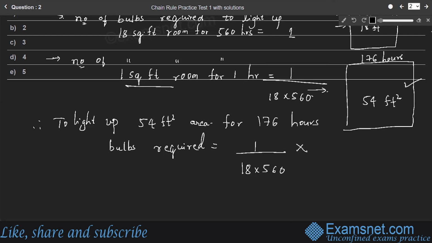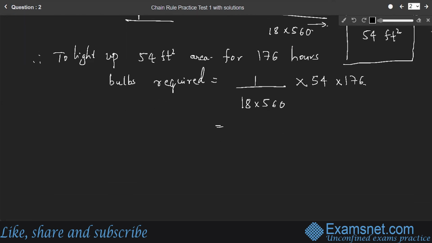Therefore, that means, to light up how much area? 54 square feet area for 176 hours. So how many bulbs are required? Very easy calculation. So here 18 into 3 is 54. So we have 3 into 176 by 560.